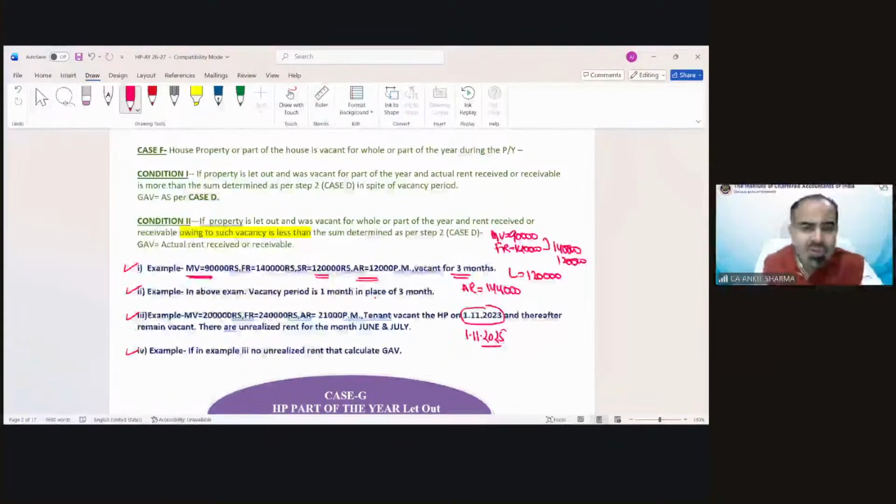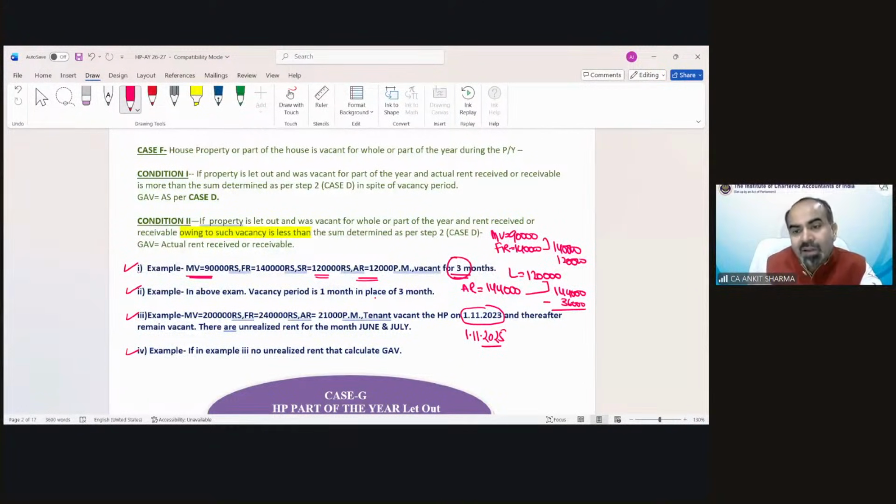And in this question, you can see no unrealized rent information has been given. No self-occupied property information has been given. So we can directly compare this lower value with the annual rent. So the higher would be 1,44,000. How many months vacancy? 3 months. So 3 months vacancy would be 36,000 rupees.